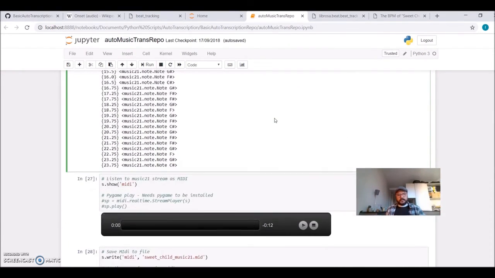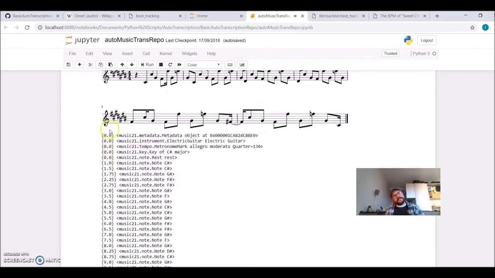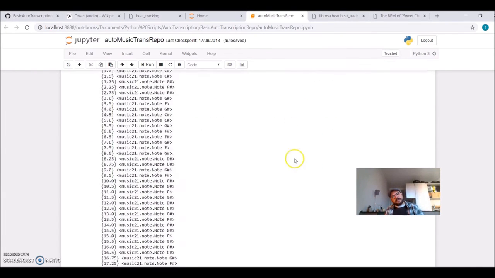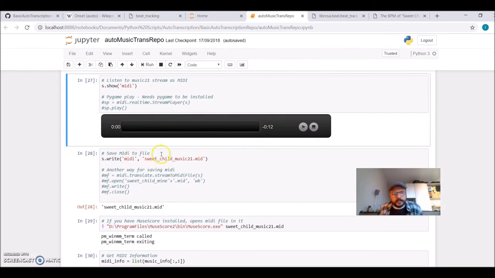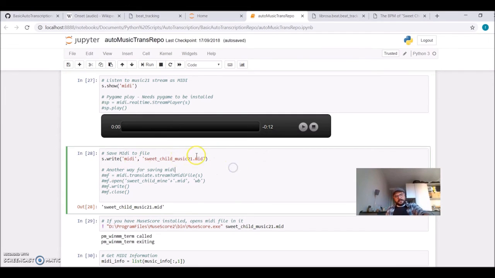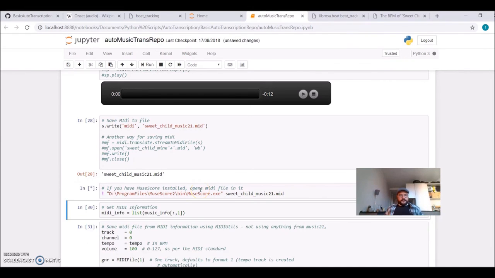music. And how does it sound? So we have here the MIDI. So it's playing this score using music21. And what we can do also with music21 is write a MIDI file. So this is the next step. I'm writing a MIDI file called Sweet Child O' Mine. And now I will open the music score software, open this file. So let's run it.